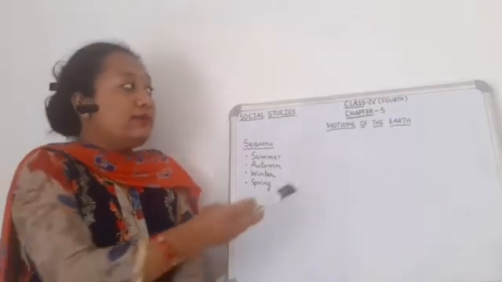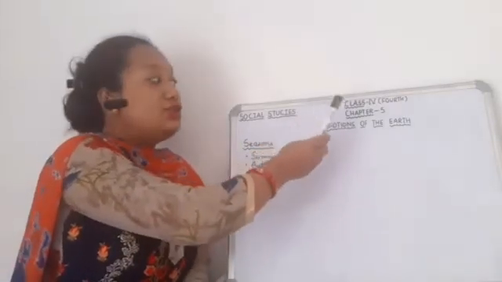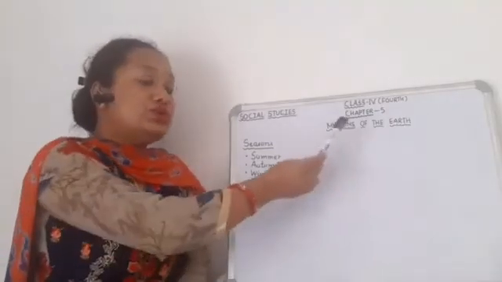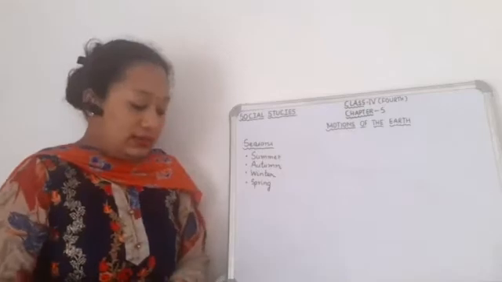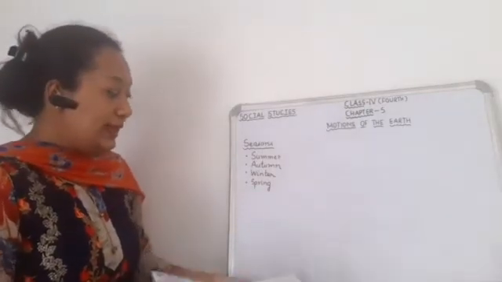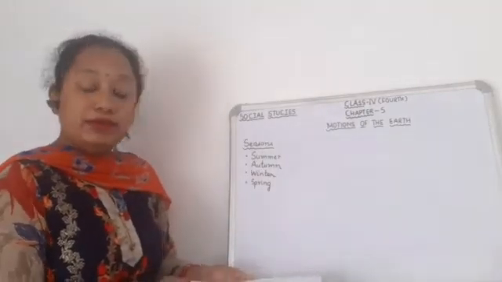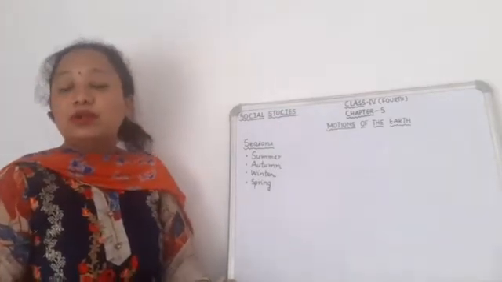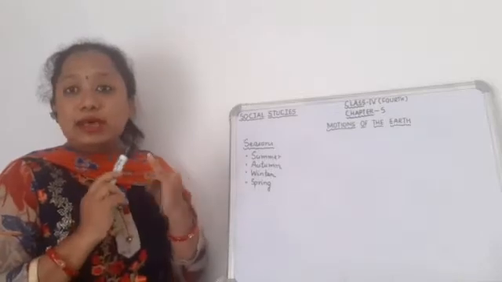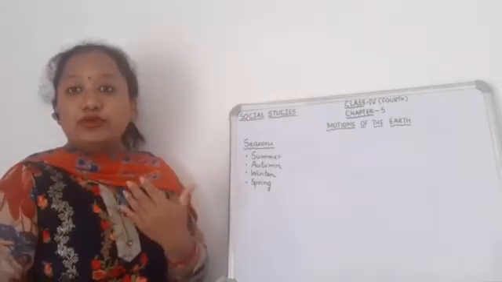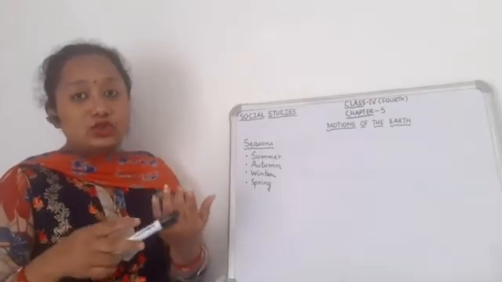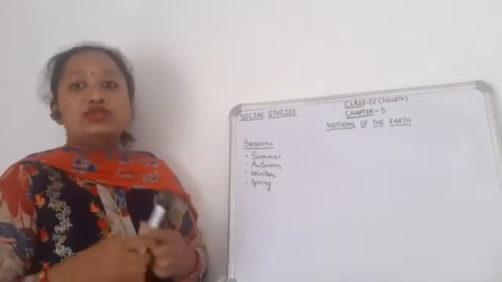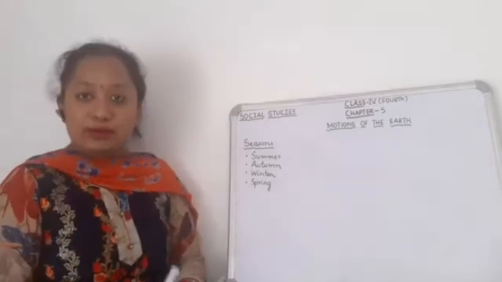Now, class 4. Today, we will be continuing with chapter number 5 only that we were doing earlier also, motions of the earth. Okay, so today's topic is seasons. In the previous video, we learned about the movements of the earth, that there are two movements of the earth. One is rotation and the other is revolution. Then we studied about rotation, that rotation is the spinning of the earth on its own axis. Okay, and it takes 24 hours to complete one rotation.